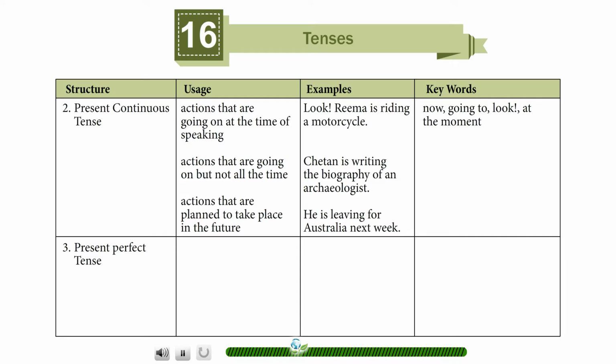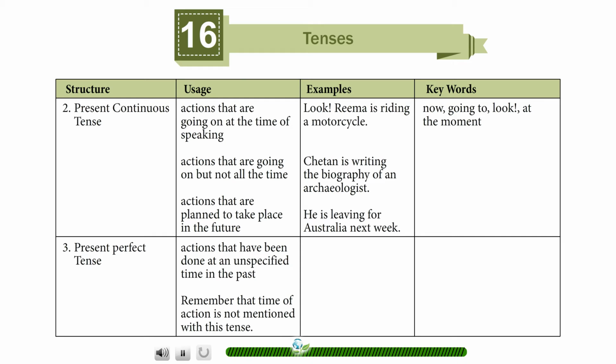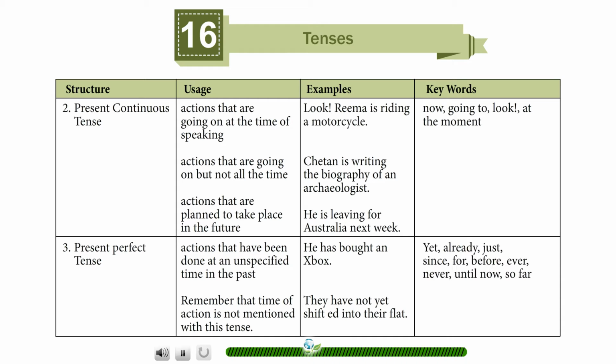Present perfect tense. Actions that have been done at an unspecified time in the past. Remember that time of action is not mentioned with this tense. He has bought an Xbox. They have not yet shifted into their flat. Yet, already, just, since, for, before, ever, never, until now, so far.